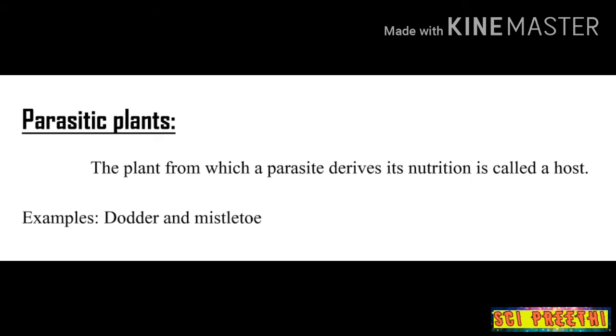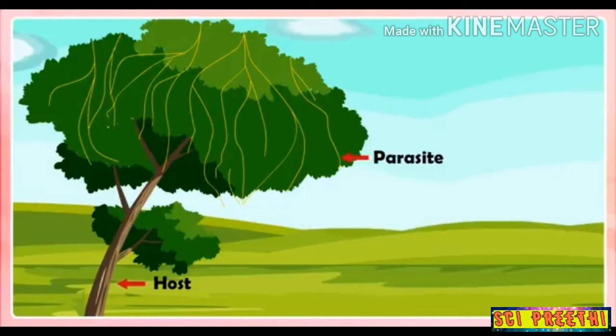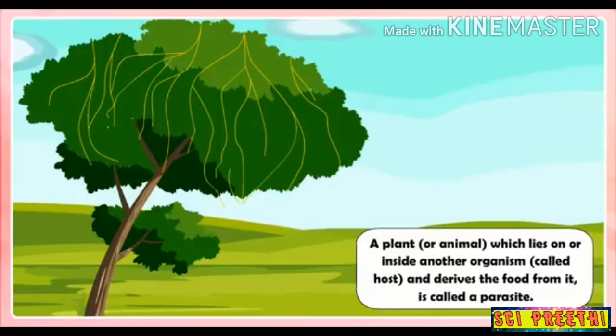The plants which obtain their food directly from other plants are known as parasitic plants. The plant derives some or all of its nutritional requirements from another living plant. The plant from which a parasite derives its nutrition is called a host. In the picture you can see the yellow vein-like structure; that is the parasite. A plant which lies on or inside another organism, called the host, and derives food from it is called a parasite plant.